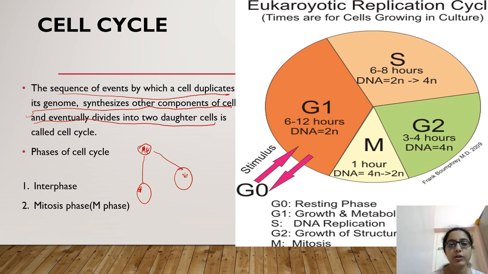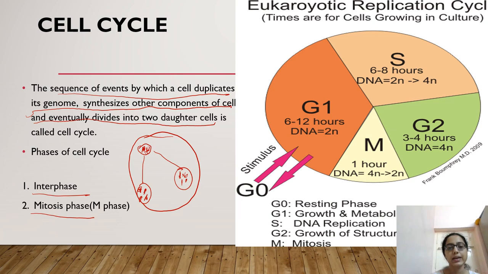It duplicates the cell organelles. So these cell organelles are given to both daughter cells, and then these two daughter cells are exactly the same as the parent cell. So the series of events which results in two daughter cells from a parent cell is called the cell cycle. This whole process is called a cell cycle. It has two main phases, interphase and M phase, that is the mitosis phase.